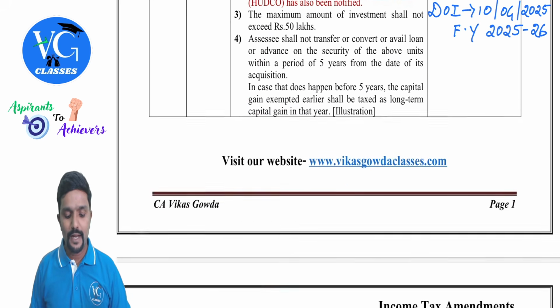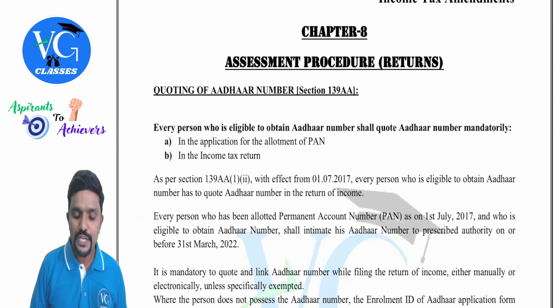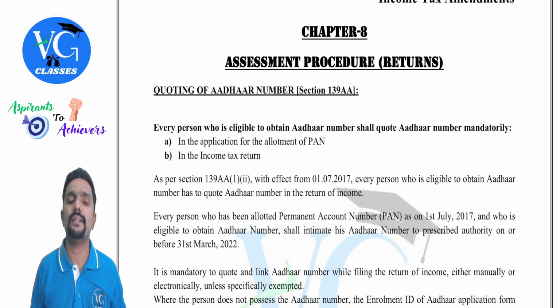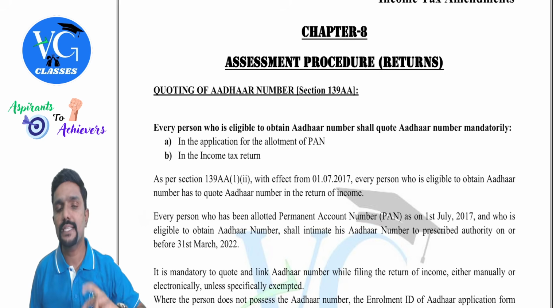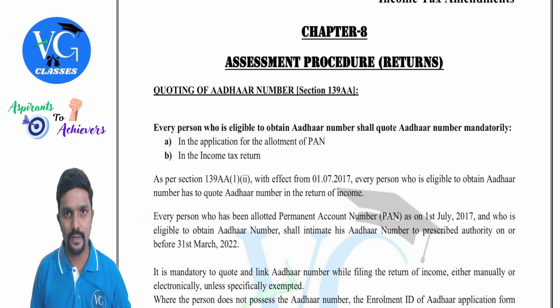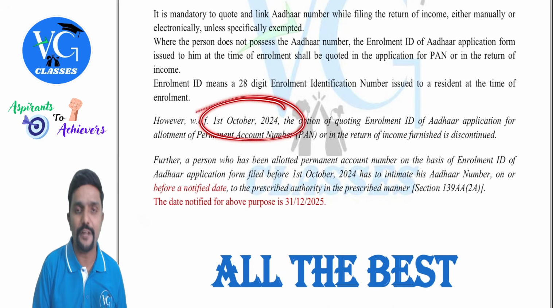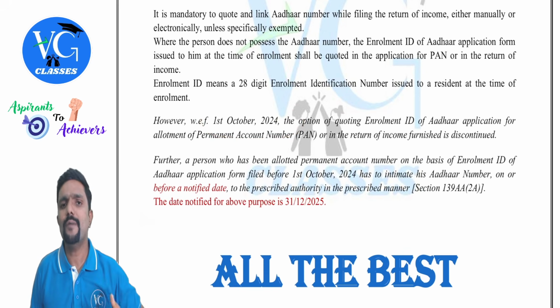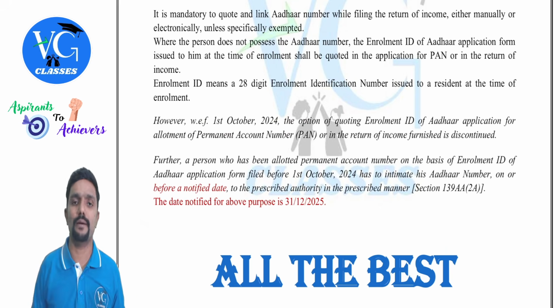Then coming to the next amendment, which is in chapter 8, that is assessment procedure. Section 139AA talks about quoting of Aadhaar number at the time of making an application for PAN or at the time of filing the returns. But if the assessee doesn't have his Aadhaar number, then instead of Aadhaar, he can give the enrollment ID. But this provision has been discontinued from 1st October 2024. That means on or after 1st October 2024, whoever is applying for PAN or filing the returns has to give their Aadhaar number.